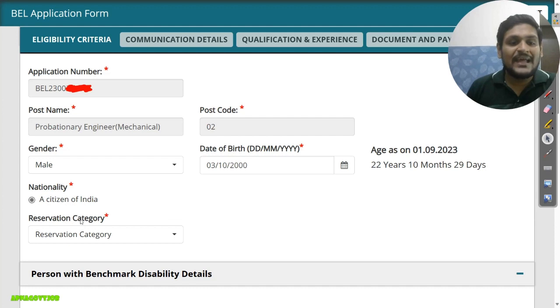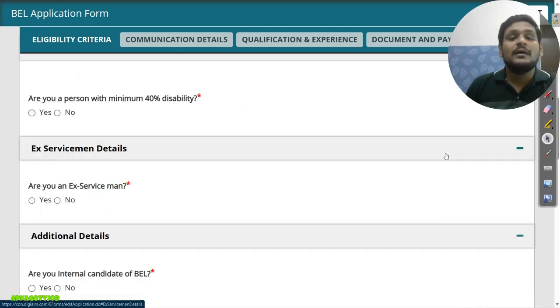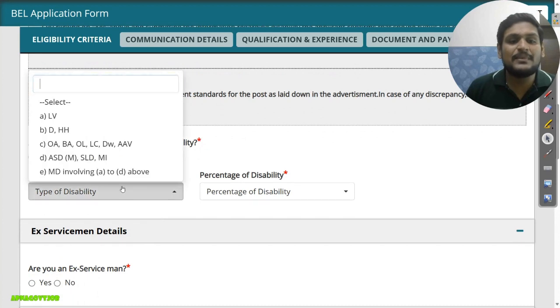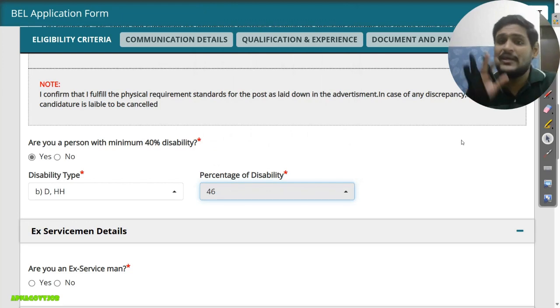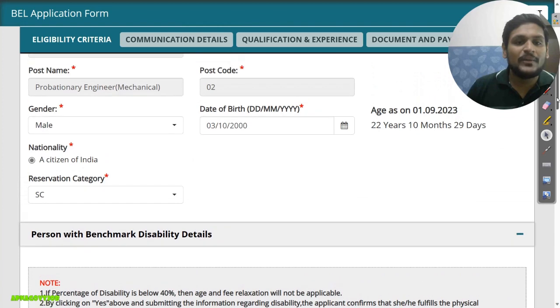Then click here on nationality. Then reservation category, most important, select your category. Whether you are EWS, OBC, SC, ST, whatever category, you can select that, no problem. Then if you are a PWD candidate, click on the yes button. You need to fill a few details like disability type and what percentage you have. If it is more than 40, then you are eligible for this PWD reservation. If you are not PWD, then simply click on the no button like this.